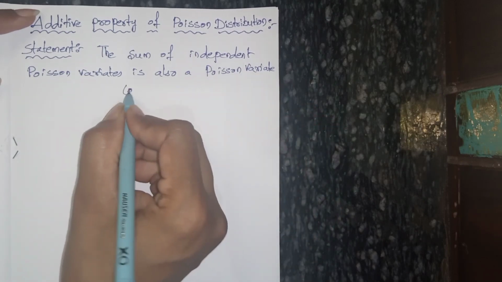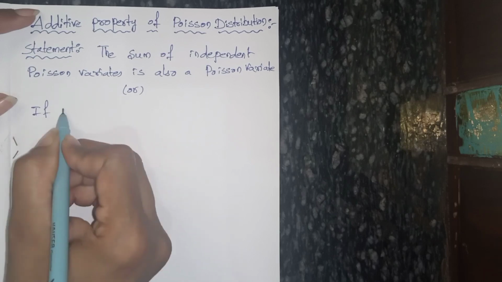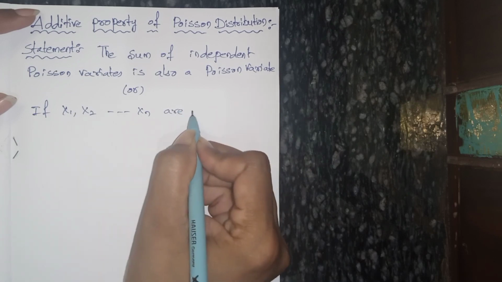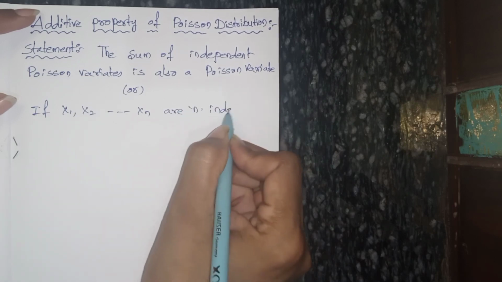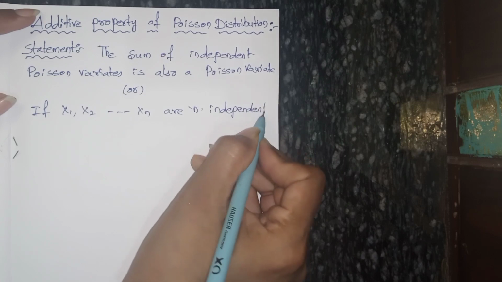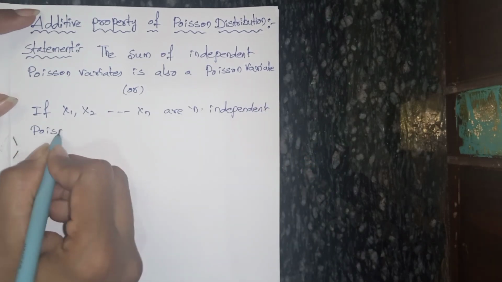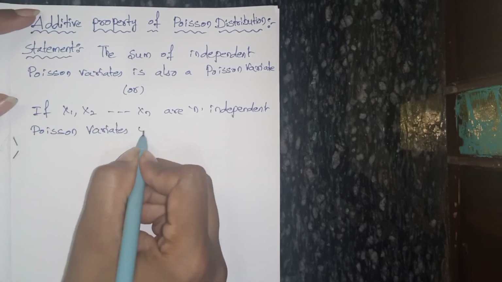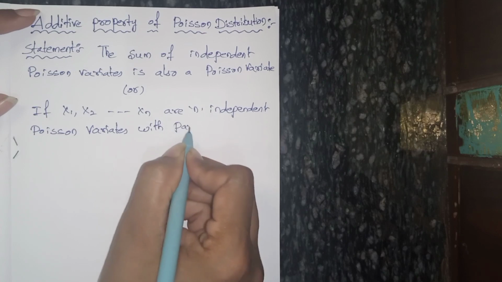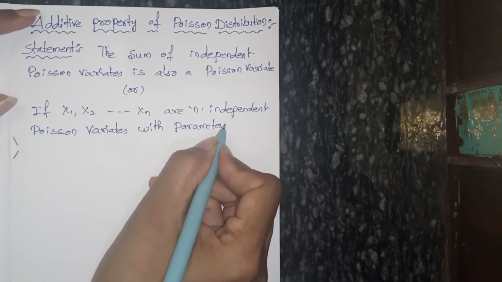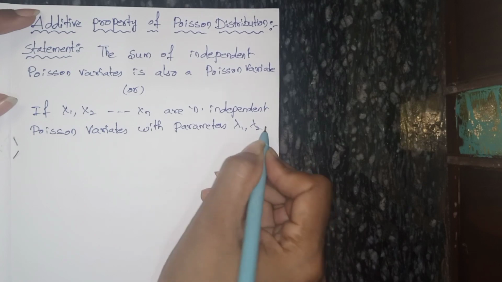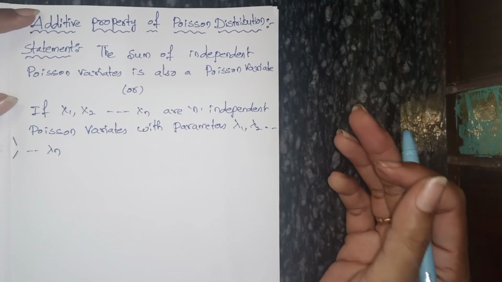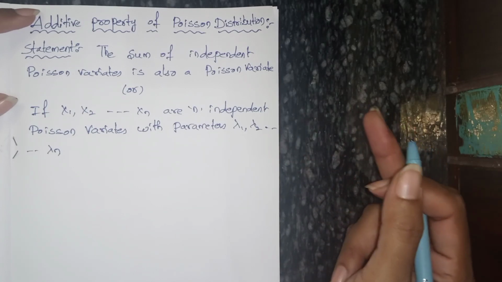Or else you can say if x1, x2 and so on xn are n independent Poisson variates with parameters lambda 1, lambda 2 and so on lambda n. We all know that for Poisson distribution lambda is the only parameter.